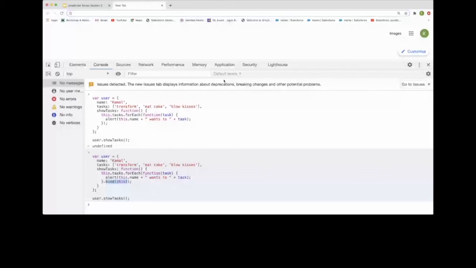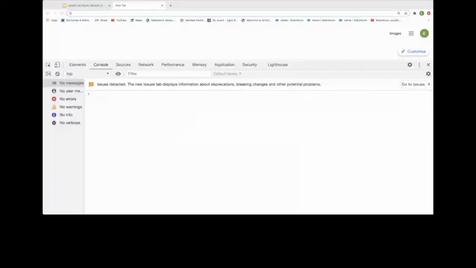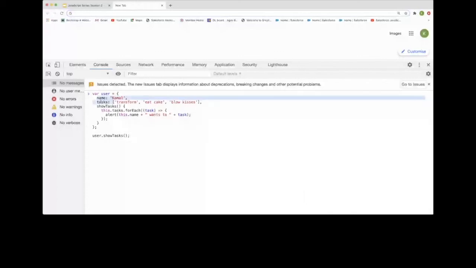Now in the new scenario with the arrow function, we don't need to use any kind of bind function, we just need to use the arrow function. So how it works: we have name, task, same properties, and the method show task. And inside the method, previously what we were doing, we were traversing with for each, but using a function, and after that passing the parameter, and inside that we were using this keyword and this context.